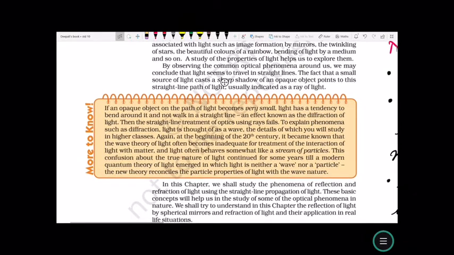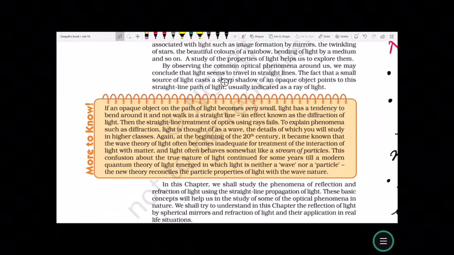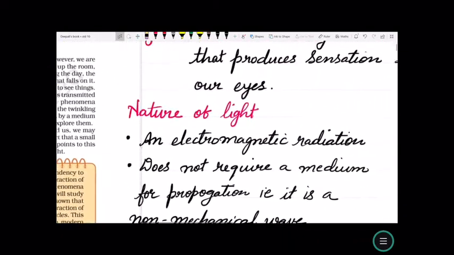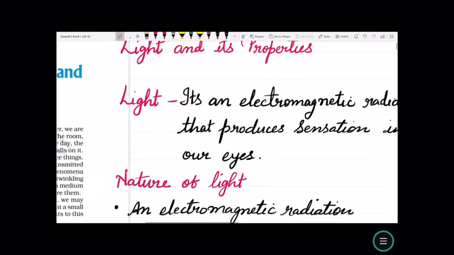In this chapter, we shall study the phenomena of reflection and refraction of light using the straight line propagation of light. These basic concepts will help us in the study of some of the optical phenomena in nature. We shall try to understand in this chapter the reflection of light by spherical mirrors and refraction of light and their applications in real life situations. So, we can understand what is light from this.